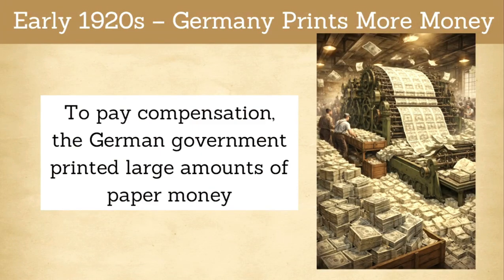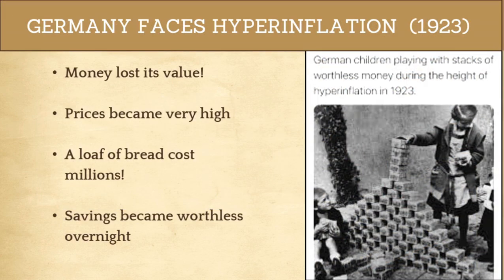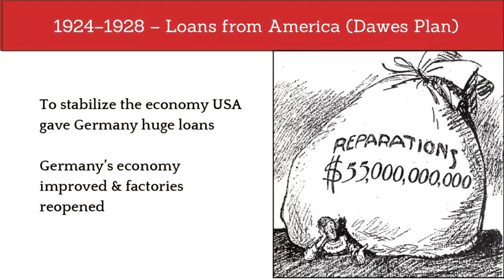To pay compensation, the German government printed large amounts of paper money. This led to hyperinflation. Money lost its value. A loaf of bread cost millions. People carried sacks of money just to buy food. Savings became worthless overnight. Then, to stabilize the economy, the USA gave Germany huge loans, especially under plans like the Dawes Plan. For a short time, Germany's economy improved, factories reopened, and life seemed to return to normal.